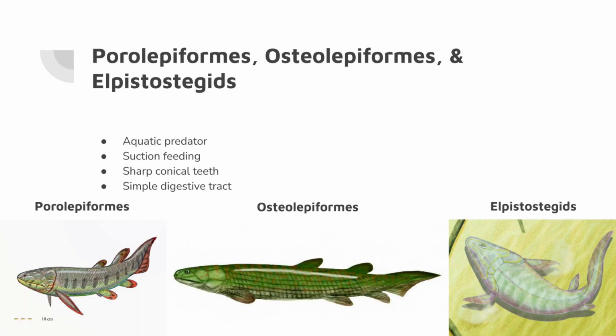The earliest members of the tetrapod lineage were lobe-finned fishes, including Porolepiforms, Osteolepiforms, and Elpistostegids. These animals were still completely aquatic, and their digestive systems resembled modern predatory fish, with sharp teeth, simple stomachs, short intestines, and jaws designed to swallow prey whole. Because they lived in aquatic environments, feeding relied heavily on suction. Water entering the mouth carried prey toward the throat. At this point, there was little need for chewing because prey was generally swallowed intact. These animals established the basic digestive anatomy that later vertebrates would modify for life on land.